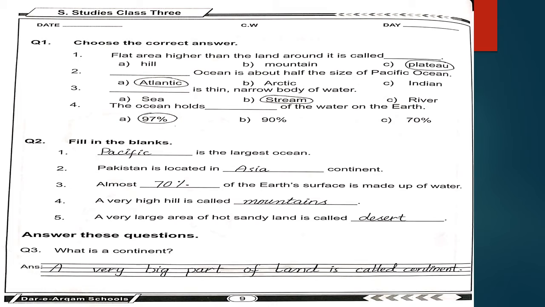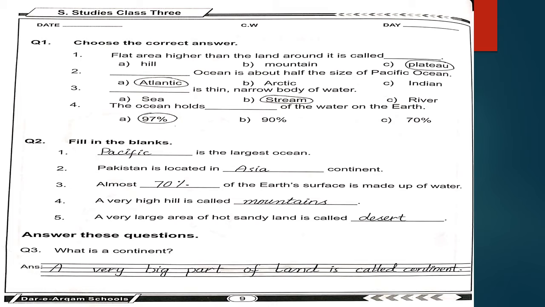Next is question number 2, which is about fill in the blanks. First fill in the blank is dash is the largest ocean, and the answer is Pacific. Pacific is the largest ocean. Next is Pakistan is located in dash continent, and your answer is Asia. Third one is almost dash percent of Earth's surface is made up of water. As we have read, almost 70% of Earth's surface is made up of water. So your right answer is 70%.